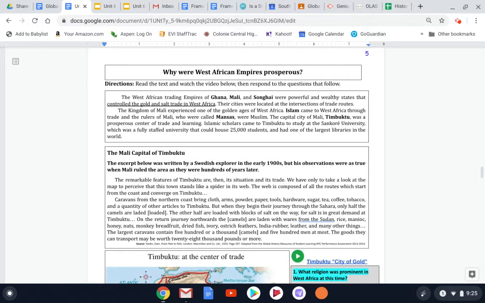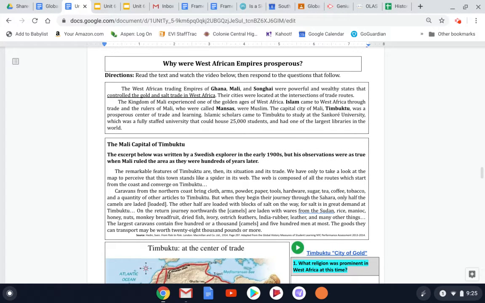All right, so on page 5, the question at the top is, why were West African empires prosperous? So all 3 of these empires that are on the map, Ghana, Mali, and Songhai, were successful. They were prosperous. They provided for their people. One in particular, Mali, actually experiences a golden age. And that's the king that presides over that golden age that we will look at next week.